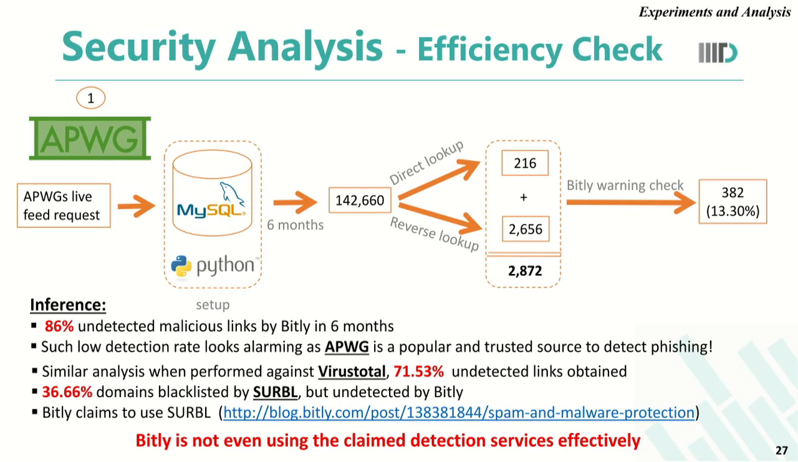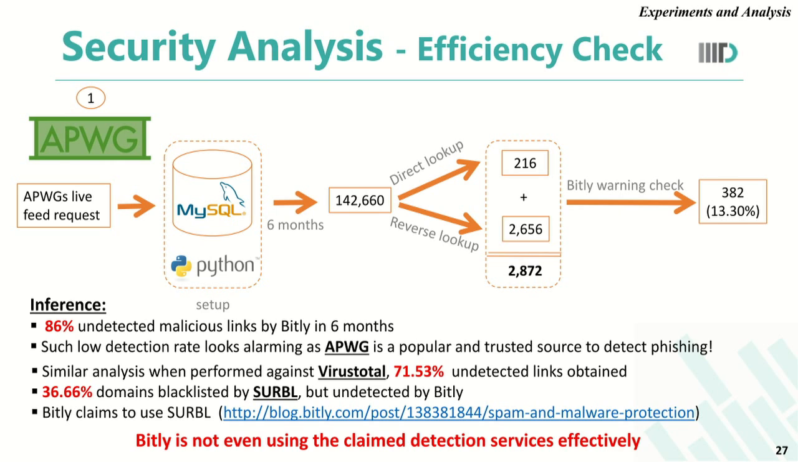We checked all these URLs for a Bitly warning page and found that close to 86% of these URLs were undetected by Bitly. Such a low detection by Bitly looks alarming. Even though Bitly does not claim to use APWG, it looks alarming because APWG is a very well trusted source to identify phishing attacks.